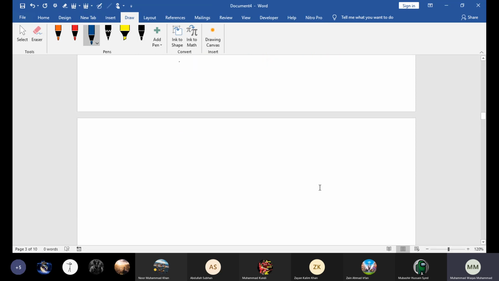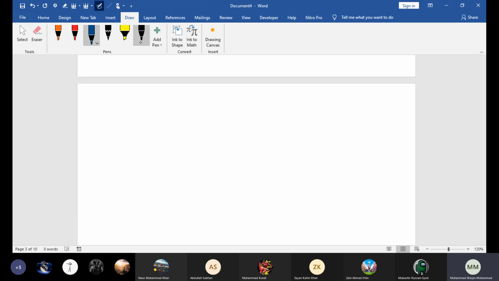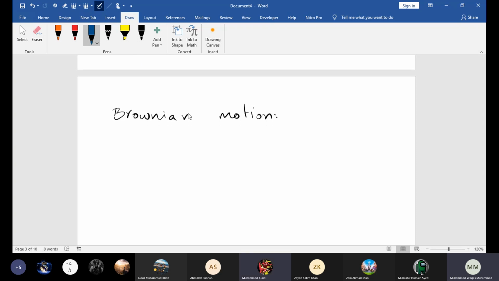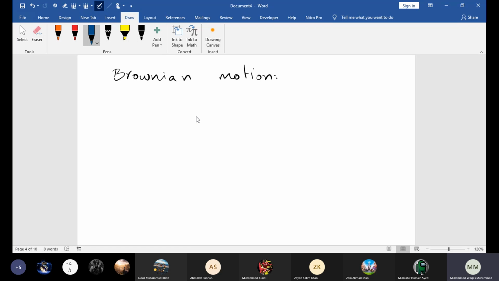First, I think we should define what Brownian motion is. What is Brownian motion? It is the random jerky movement of dust or air particles due to collisions with much smaller air or water particles. Okay, the topic is Brownian motion, so first let's better discuss the experiment.